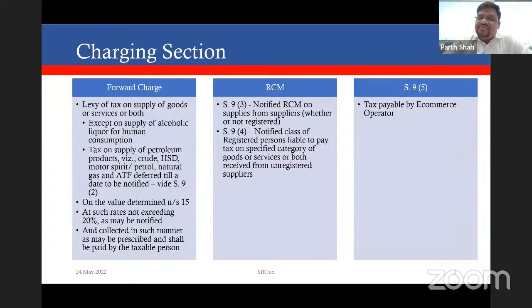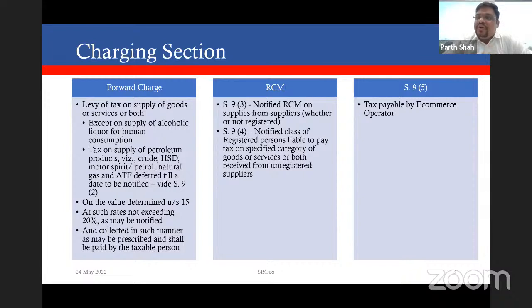The next question comes on what to pay GST. And for that, we have to refer to Section 15. The charging section says that the GST has to be paid on the value which is determined under Section 15 of the CGST Act. It is again a provision which is dealing with valuation mechanism, and we will have a separate session which specifically deals with this particular provision.